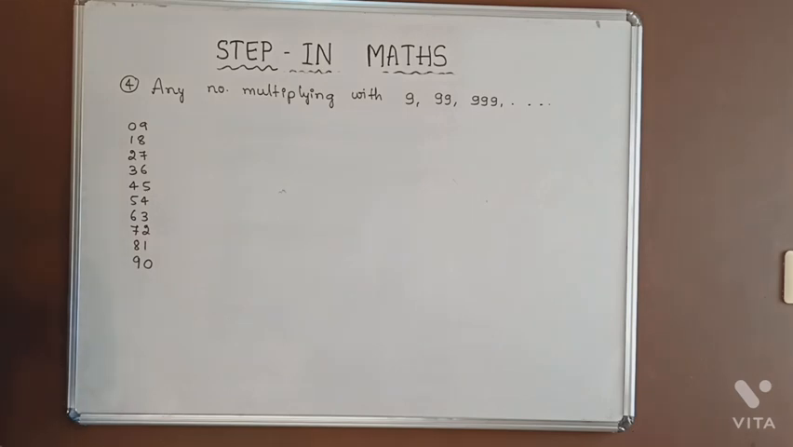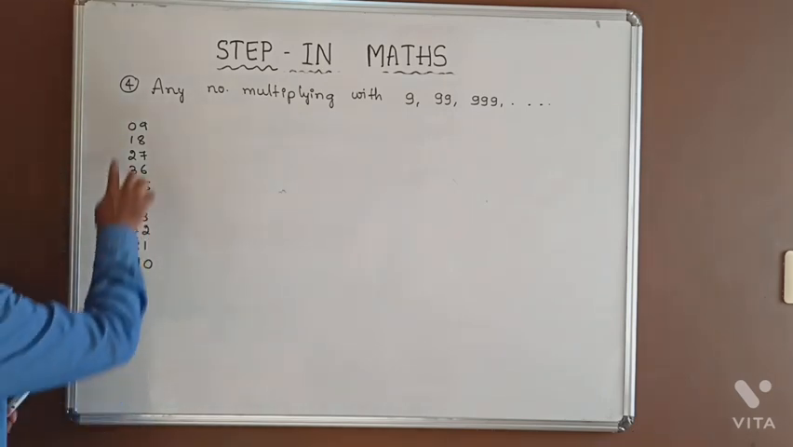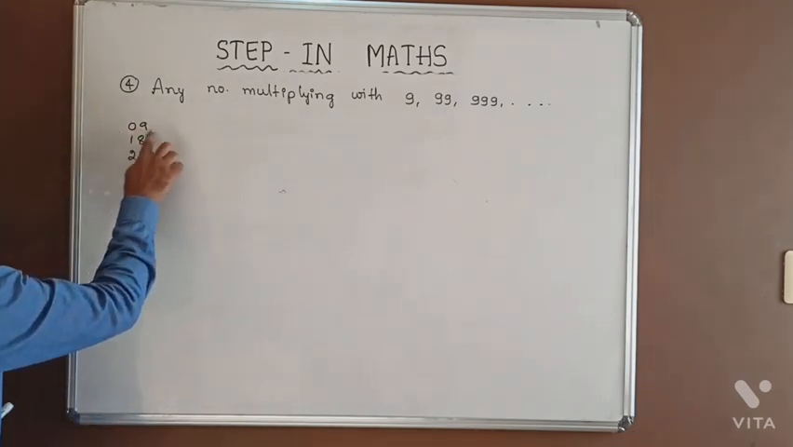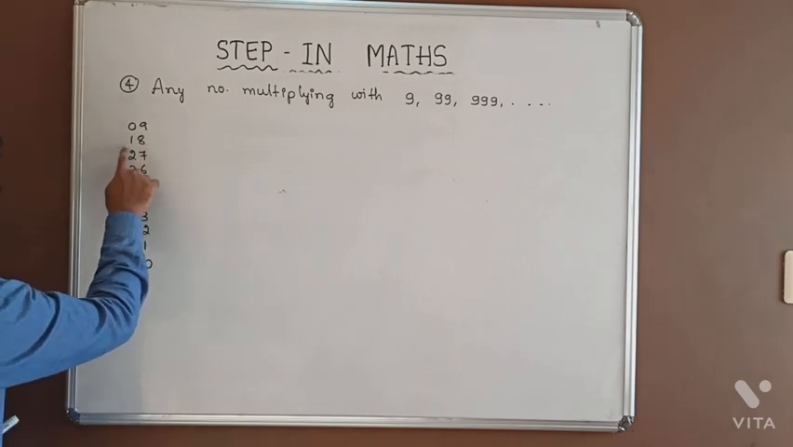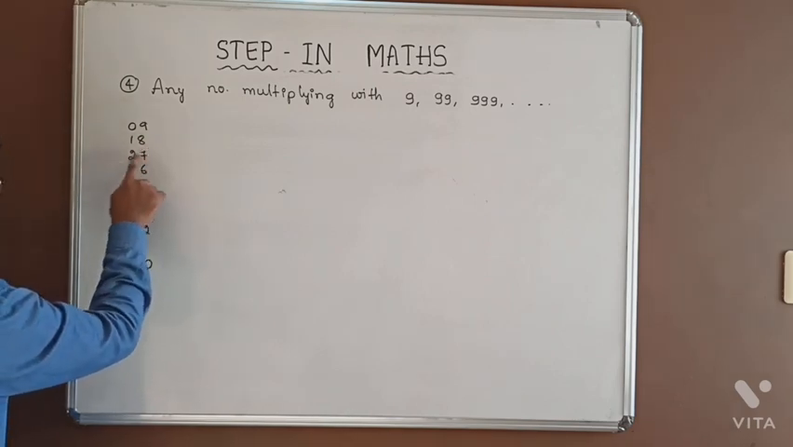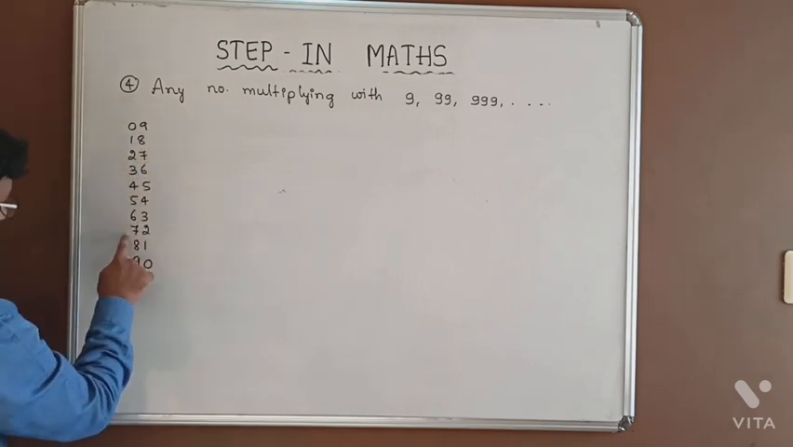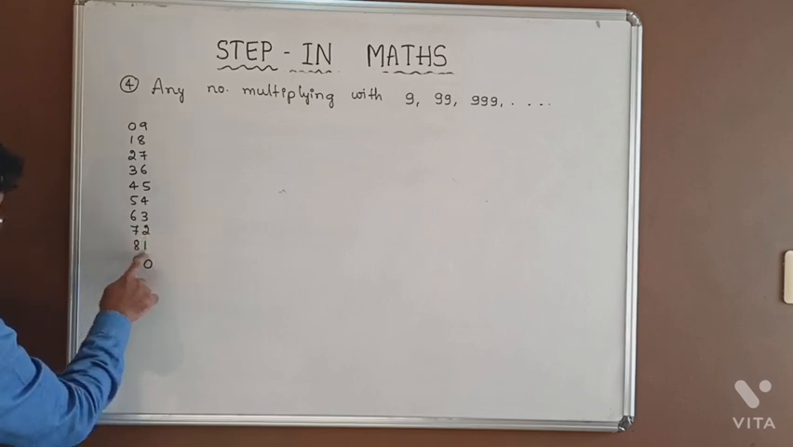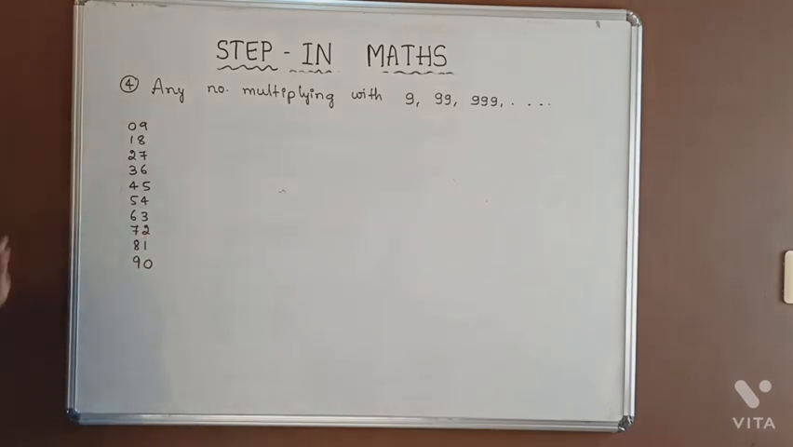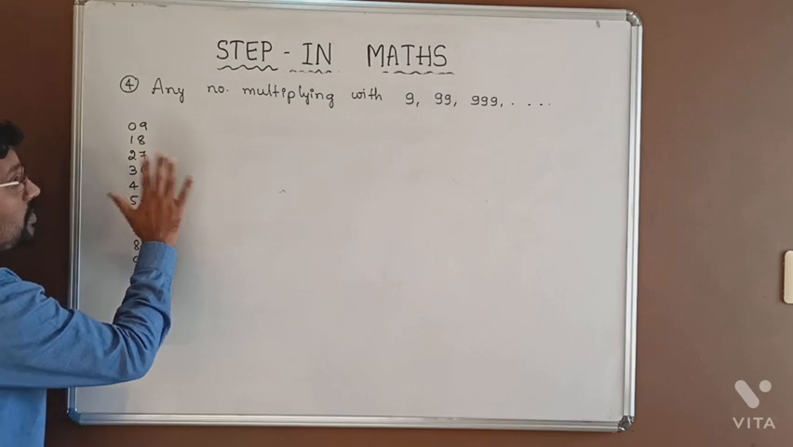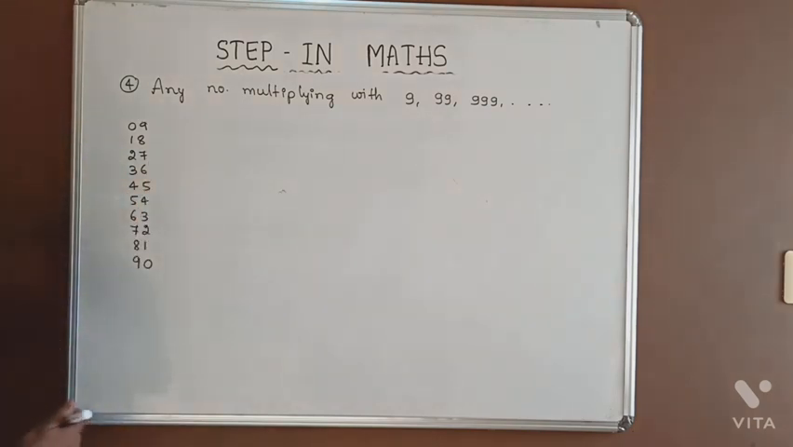But one thing we will observe in this table, the sum of the digits is always 9. 0 plus 9 is equal to 9, 1 plus 8 is equal to 9, 2 plus 7 is equal to 9, 3 plus 6 is equal to 9, 7 plus 2 is equal to 9, 8 plus 1 is equal to 9. The sum of all these digits is equal to 9. Now let us go for the examples.